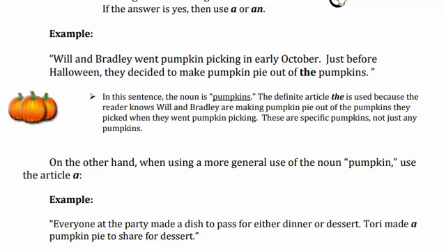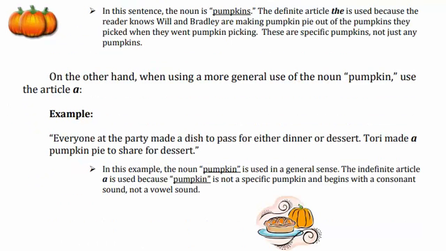ठीक है. Everyone at the party made a dish to pass for either dinner or dessert. Tori made a pumpkin pie to share for dessert. So it is a general thing that Tori made a pumpkin pie. But in the Halloween story, these pumpkins are specific. So in the specific sense, we use the article the, and in the general sense, we use the article a, right? In this sentence, the noun pumpkin is used in a general sense, and the indefinite article a is used because it is not a specific pumpkin and begins with a consonant sound, not a vowel sound. Clear?